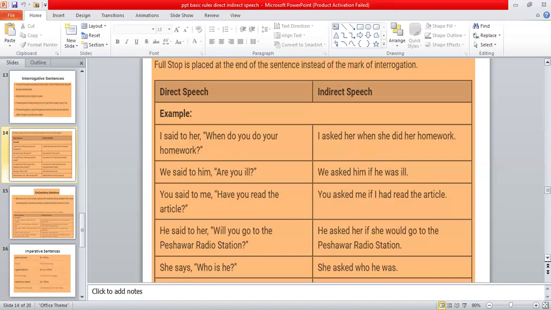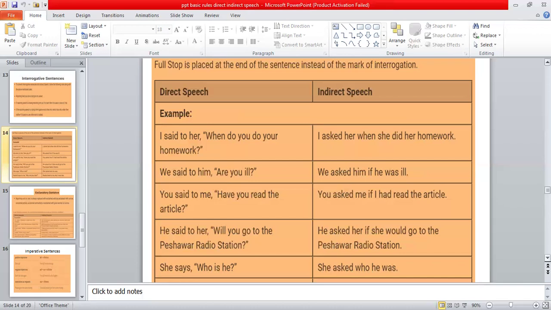Then we have to remove this comma. We will remove this comma over here, and right after that, when will be written, because this is a WH word, so no other word will be written before the WH word. Now the whole sentence is written in present indefinite tense. So you will have to change it into past indefinite tense. You is a second person pronoun, so it will be changed according to the object, which is her over here. So when you write over here, you will be changed into she.